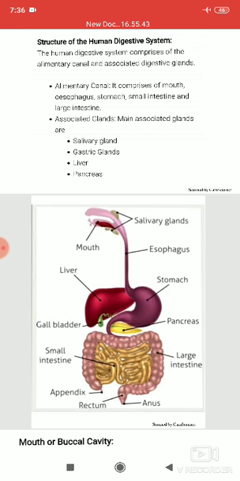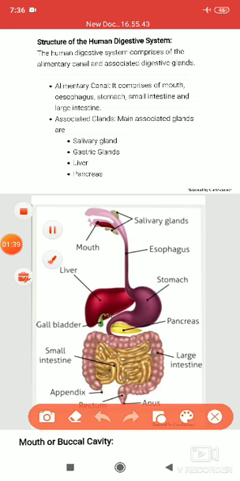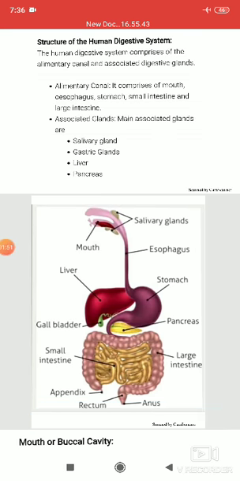If we consider this figure, you can see a total digestive system image. In this figure there is the complete digestive system of a human being. The alimentary canal consists of the mouth, esophagus, stomach, and intestine. The intestine is of two types, small intestine and large intestine.